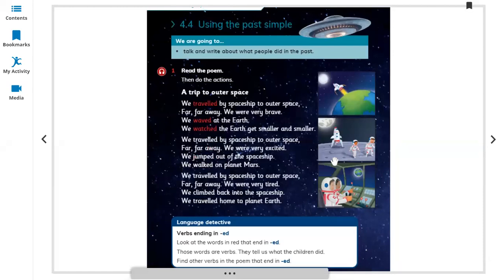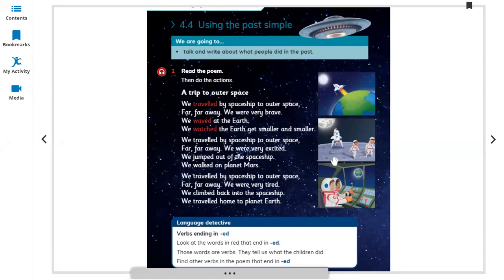Today, in English, we are going to start our lesson 4.4 using the past simple. So, in this lesson, we are going to talk and write about what people did in the past. We are going to learn about past simple. Read the poem. In this, we are going to read the poem and then we are going to do the actions.